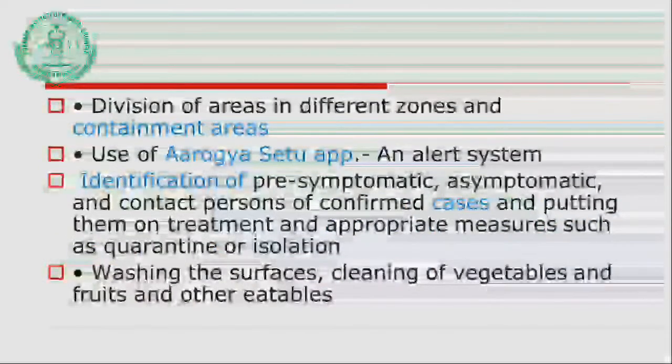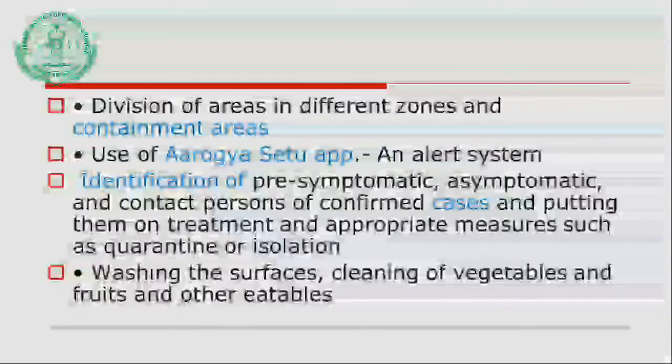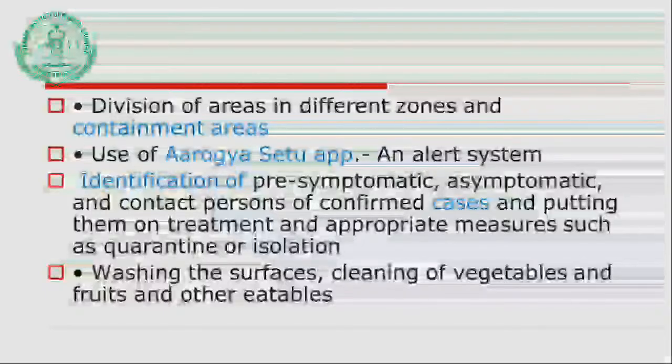Division of the areas. Again, these are the things. If you read the newspaper or see the television channels, you might have seen the areas divided into different zones, like the containment area. You might have also heard about the Arogya Setu app, that is the alert system. You may know the corona cases that are in your vicinity.